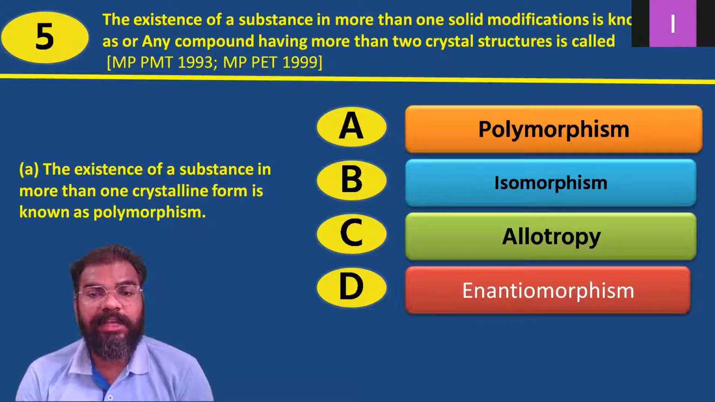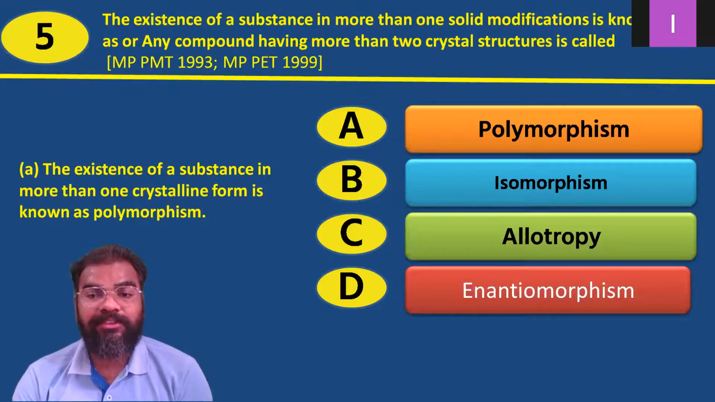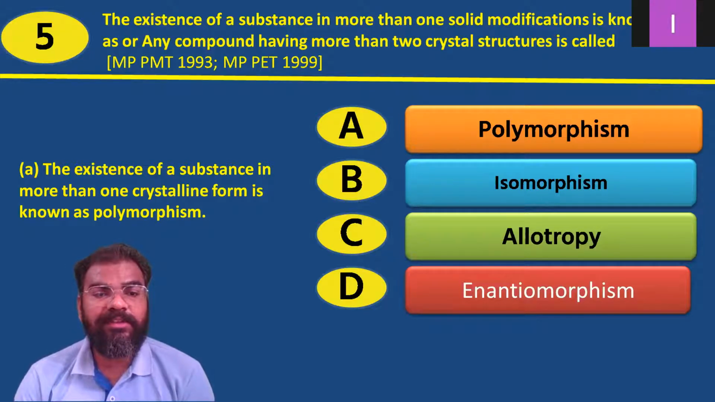Polymorphism, then the second option, isomorphism, the third option, allotropy, and the fourth option, enantiomorphism. So the option A, the existence of a substance in more than one crystal form, is known as polymorphism. This is the definition of polymorphism.